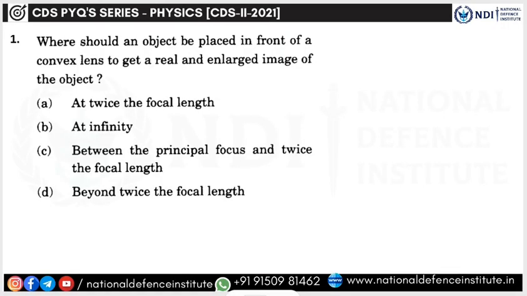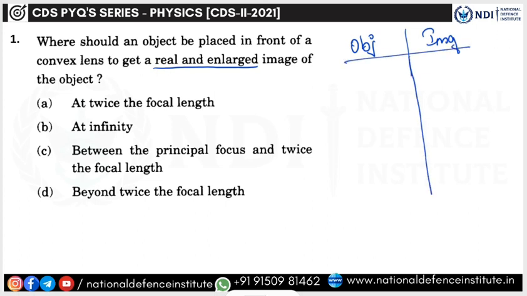Where should an object be placed in front of a convex lens to get a real and enlarged image of the object? So here we are going to get a real and enlarged image, and they are asking you where the object should be placed. For this we have to go to the object-image tabular column. I hope all of you are thorough with this.